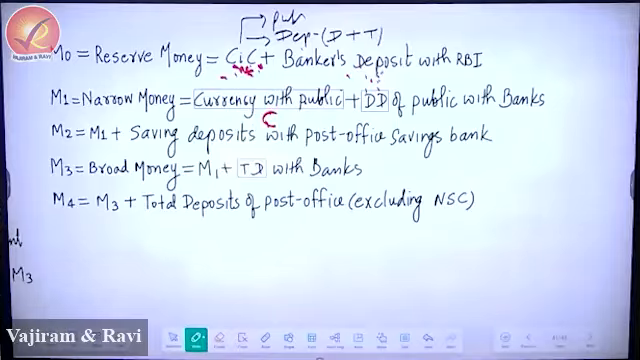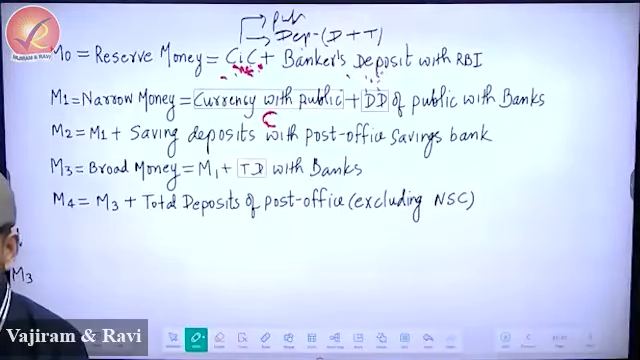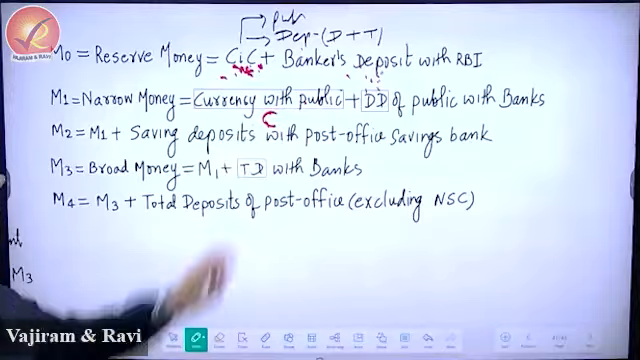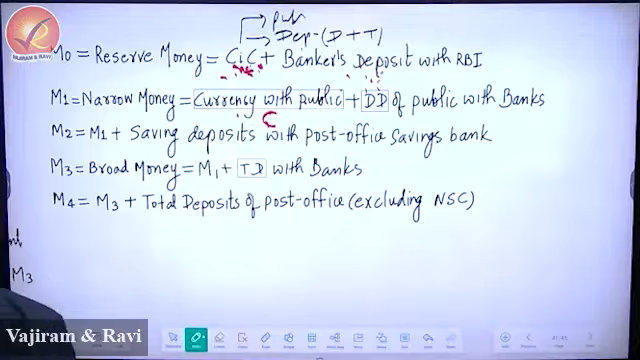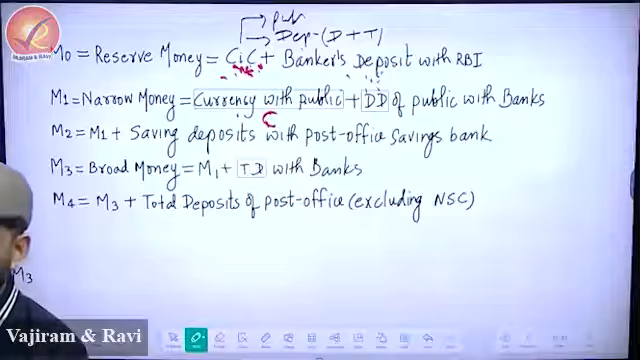Next one, please write M1. So M1, what will you write? It is called narrow money. Please write narrow money. Narrow money means you can use it anytime you feel like. So narrow money is equal to currency with public. This is called C, currency with public, plus demand deposit of public with bank.